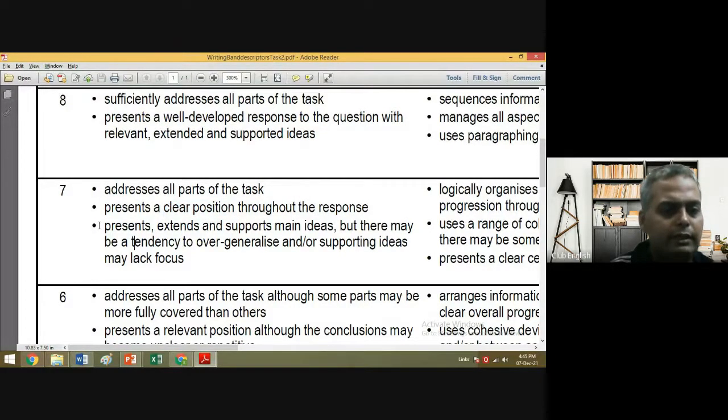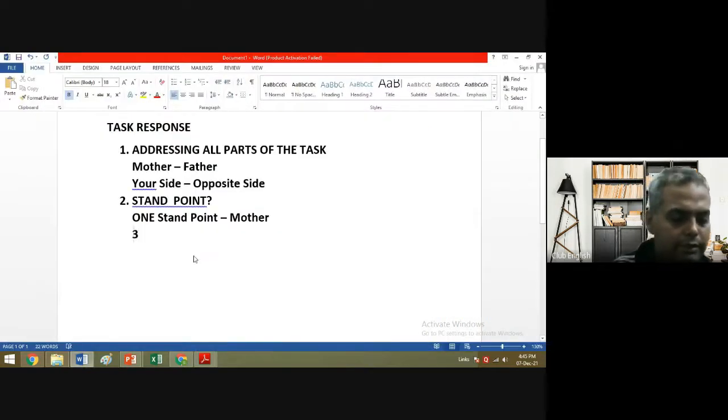Now, the third thing which is very important is presents, extends, and supports the main ideas, but there may be a tendency to overgeneralize, or supporting ideas may lack focus. Okay, leave it. So, what is this present, extend, and support main idea? I'll tell you. The third thing which is important is that there is a main idea under which there are supported ideas, and then there are further extensions of ideas.